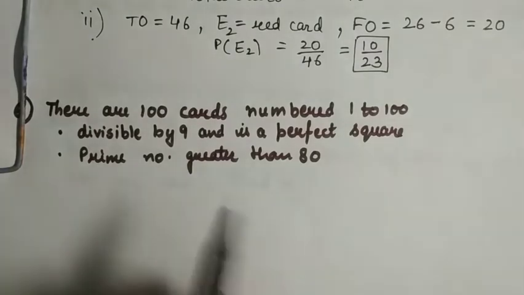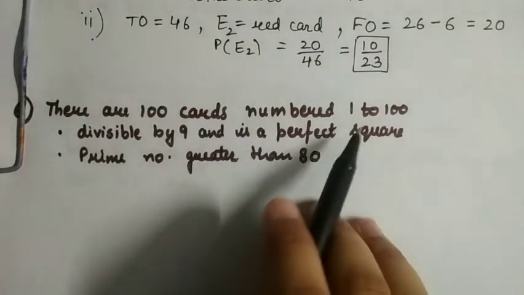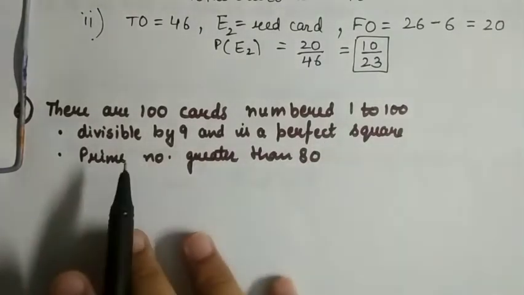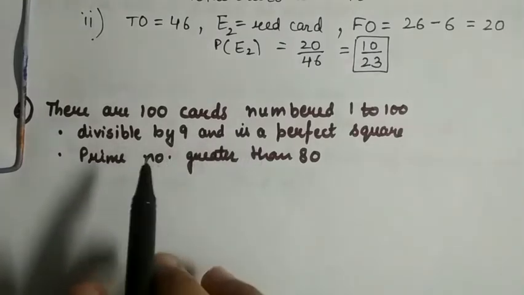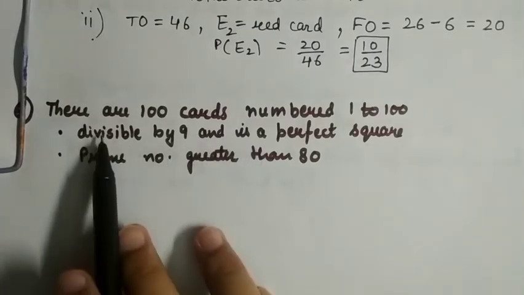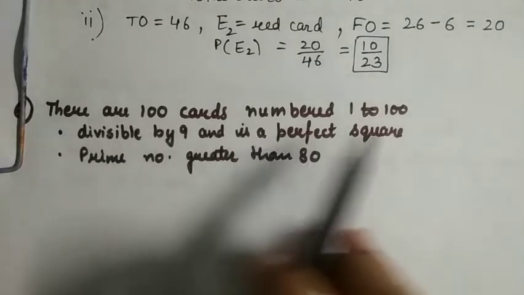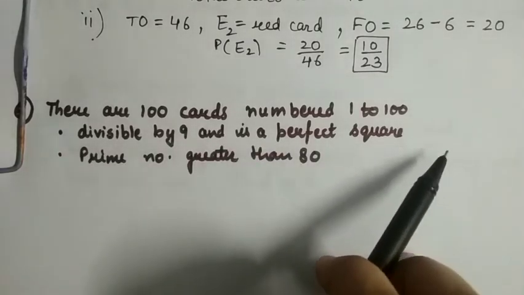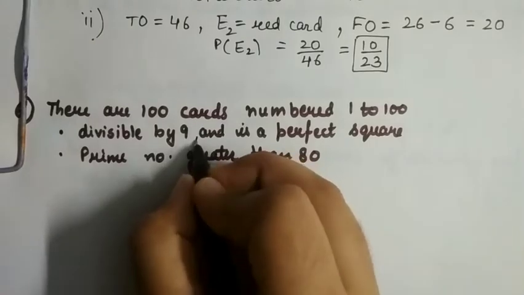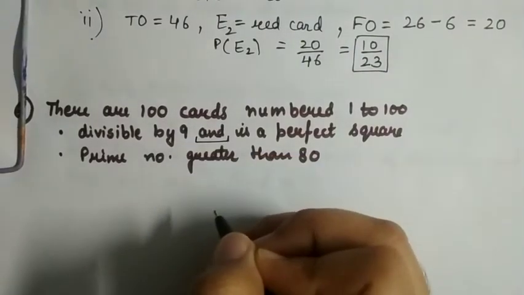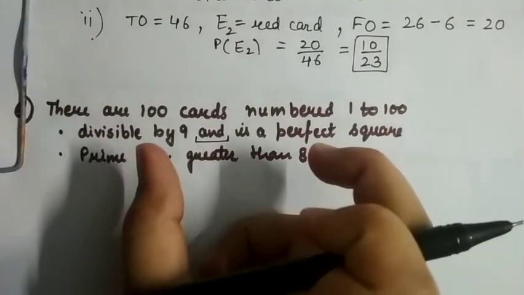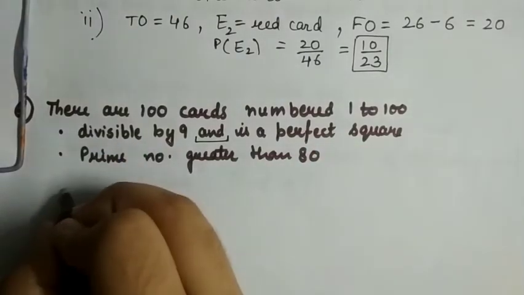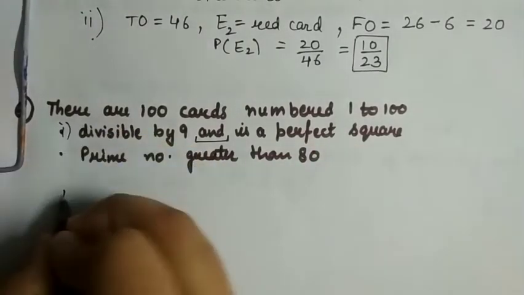Now in the next question there are 100 cards numbered 1 to 100, and we have to find the probability that a card drawn at random contains a number that is divisible by 9 and is a perfect square. Now, "and" is written. When "and" is used, we have to consider both cases simultaneously. Let's see how.